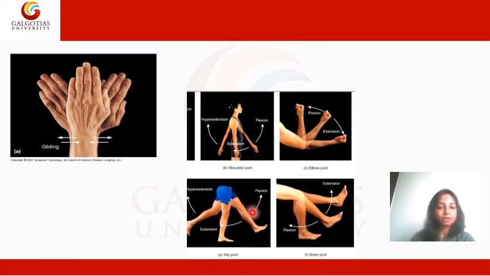If you look at the whole of the upper limb, if you bring the whole upper limb forwards, that is called flexion, and here flexion occurs at the hip. If you bring the whole of the upper limb posteriorly, that is extension, and it can also be hyperextension. The same thing can be used at the shoulder joint here. If the whole upper limb is extended and brought upwards, that is called flexion, and if it is taken backwards, it is called extension. Here the flexion and the extension occur at the shoulder joint. In this picture, the flexion and extension occur in the elbow joint here.